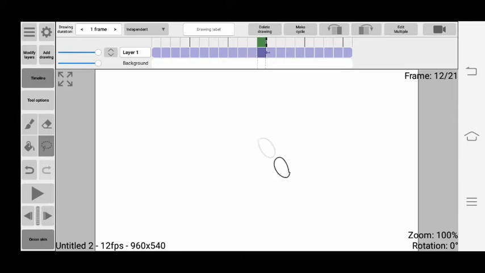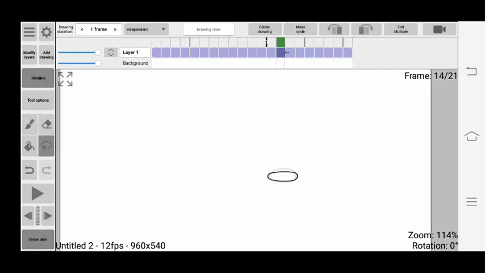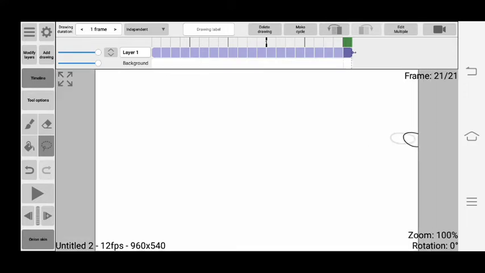Again it is stretching, and in this frame it squashes, again stretches, it gets its original shape back and moves out of the screen. It was a very easy and simple animation exercise which anyone can practice at home. You will learn the squash and stretch animation principle through this exercise.